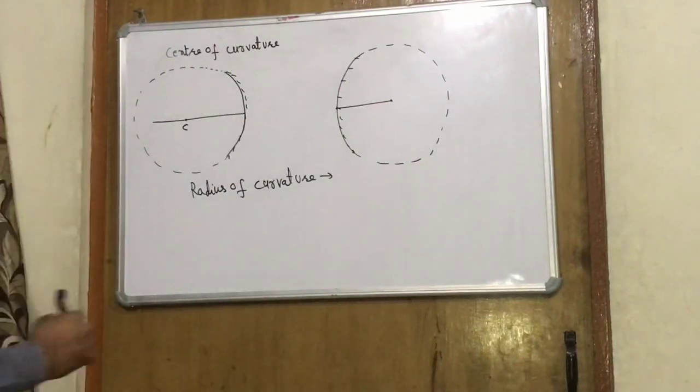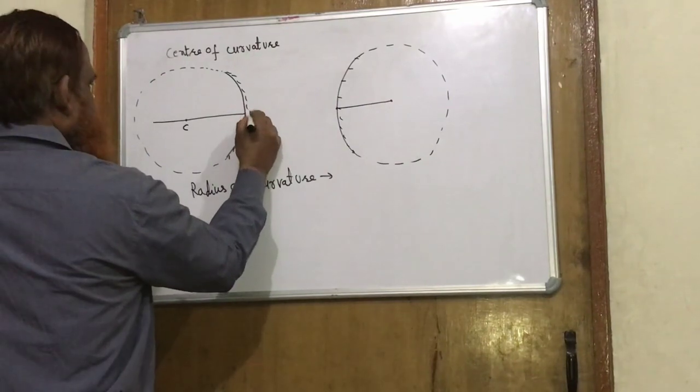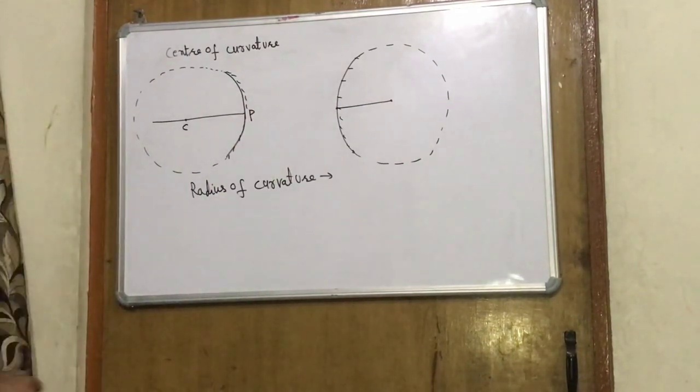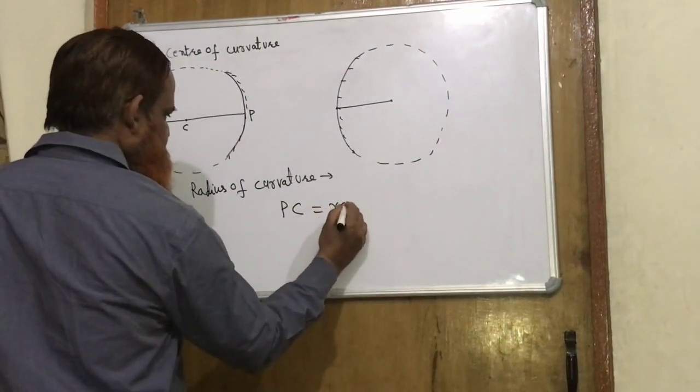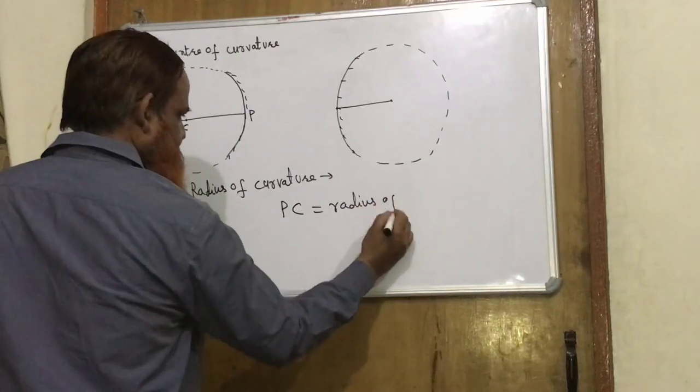The radius of that sphere is the radius of curvature, and the distance between the pole and the center of curvature is the radius of curvature. Here PC is the radius of curvature.